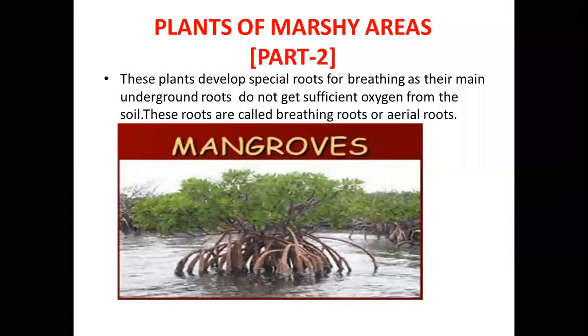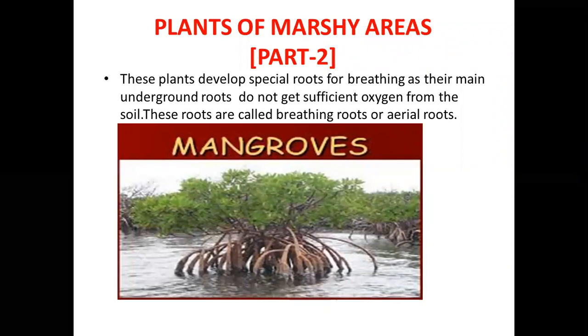In the previous class, we have studied about the terrestrial plants, types of terrestrial plants, and we have discussed about plants of hills, plants of plains, and plants of hot and wet regions. Now, in this class, let us learn about plants of marshy areas.